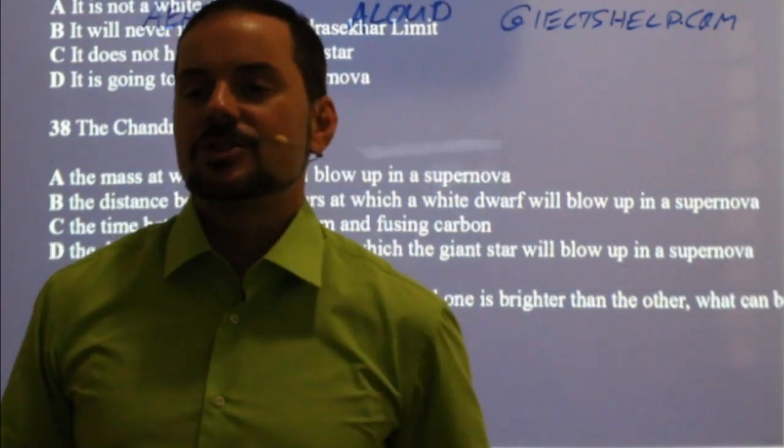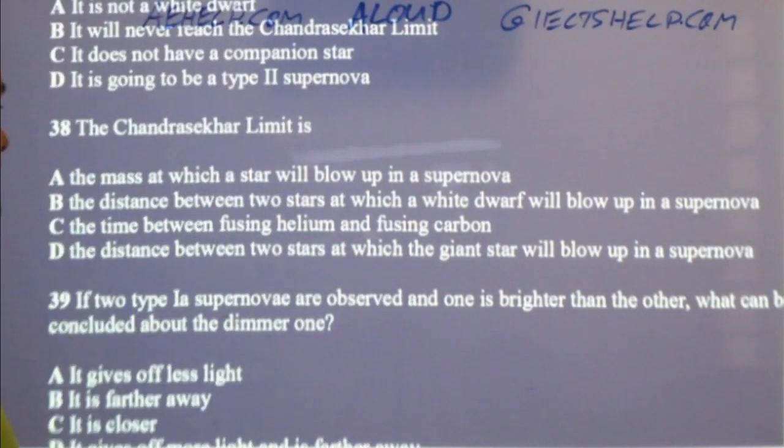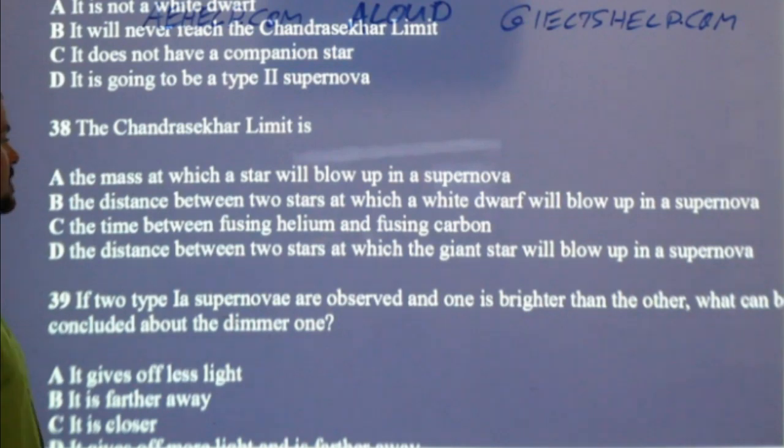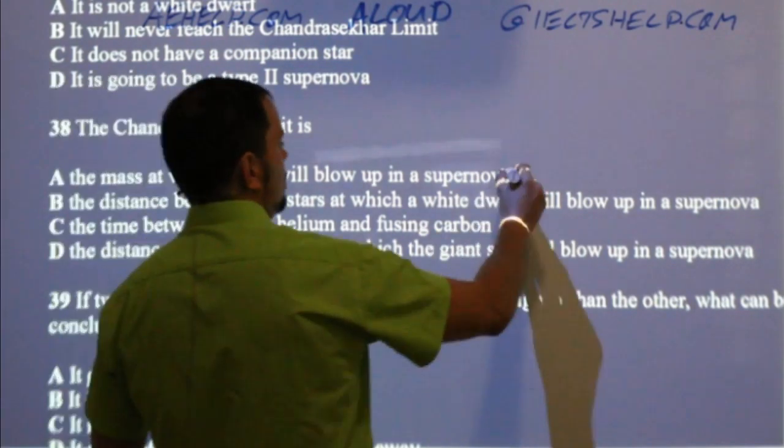Be able to answer on your own, okay, from the passage. The mass at which a star will blow up, the distance, no, the time between fusing, the time that it blows up. Can't hold its own weight. Okay, so it collapses. It's got too much mass. So A.